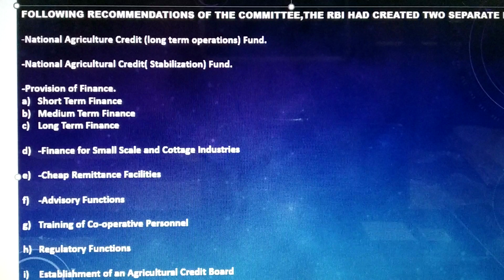So moving on to next is regulatory functions. Now let us see what these regulatory functions are all about. Under banking laws, application to cooperative societies, Act 1965, certain provisions of Reserve Bank of India Act 1934 and the Banking Companies Act 1949 were extended to the state cooperative banks, central cooperative banks and the primary cooperative banks having paid up capital and reserves of not less than rupees 1 lakh.